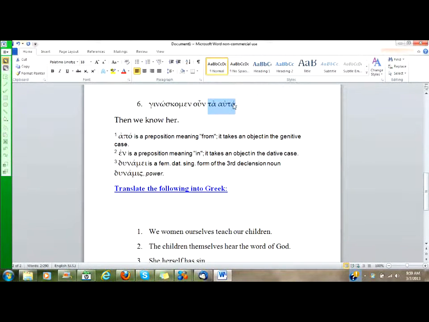And so, how do we do that? Well, we can use the word things. Things lets us know that we're not talking about a person. If it had been a person, we would have seen masculine or feminine here. And it is plural, and things, plural, accomplishes that. So, therefore, we know the same things. That's how we should translate this.